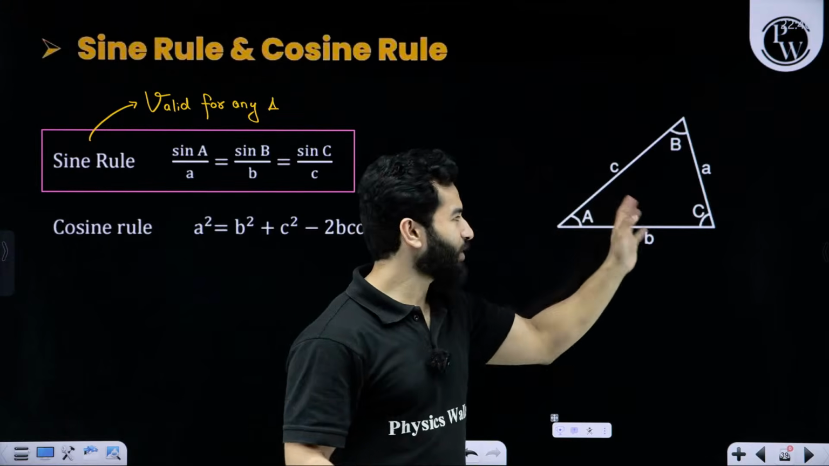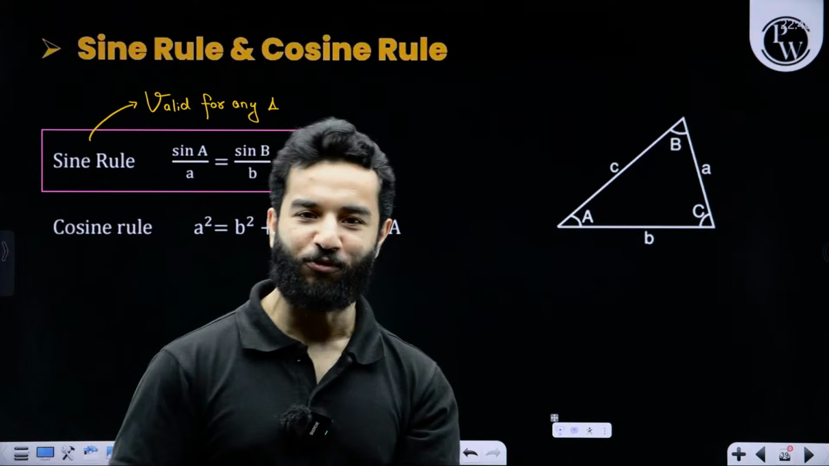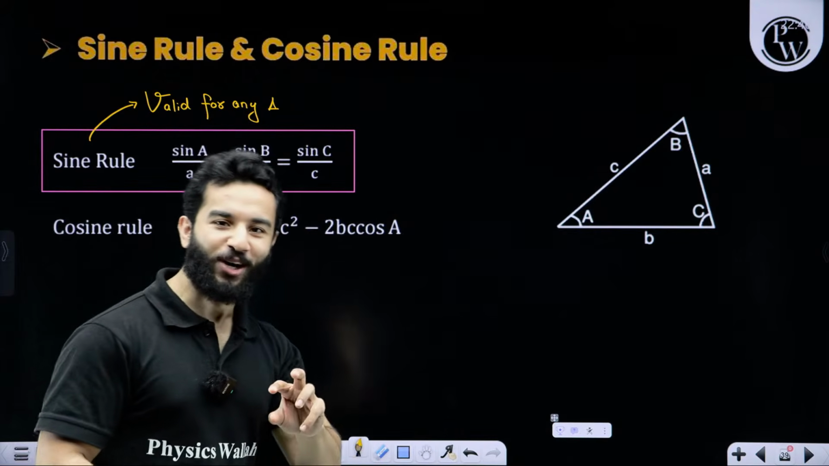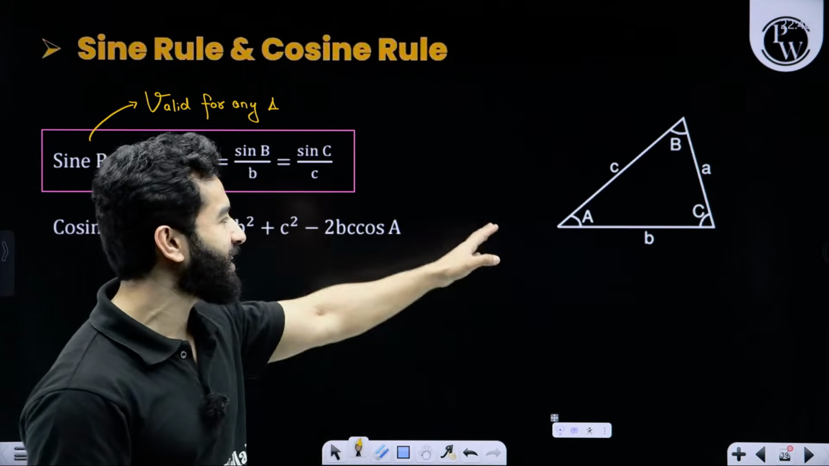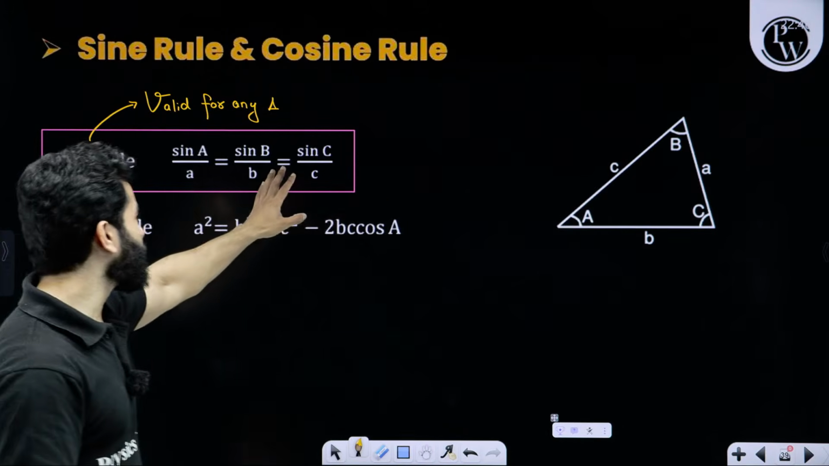Then we can find out the value of sine 40. No one is stopping you from finding the value of sine 40. It doesn't mean that you cannot find the value of sine 40 unless we have a right angle triangle over here. Got it? So this is valid for any triangle.